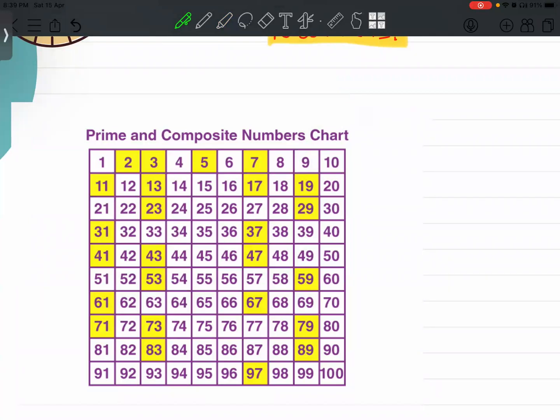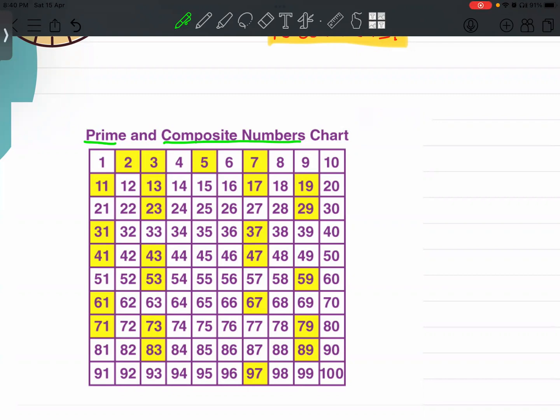Yes, Aswati? 2 is a prime number, and most of the other odd numbers are prime numbers, but forget about odd numbers. Let's just talk about prime and composite numbers. Okay, we can identify the odd numbers here. Let's first identify the odd numbers, since you have studied about it. What are the odd numbers here?